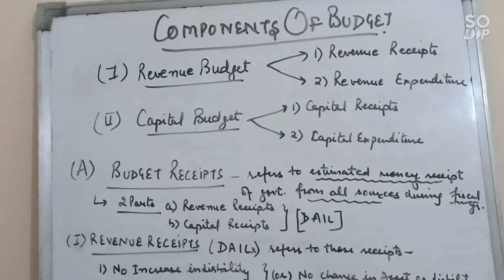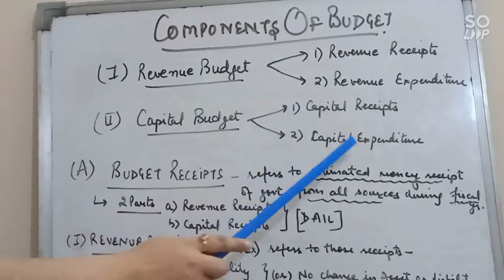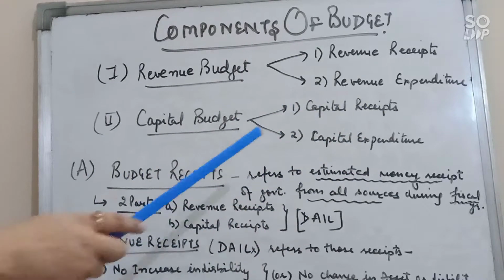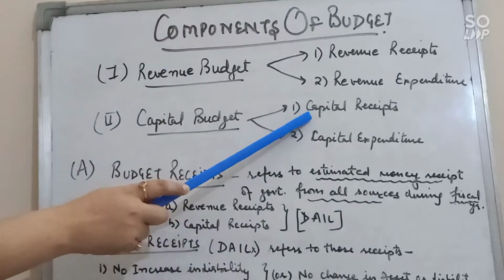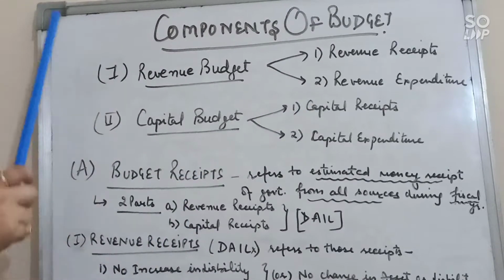Second is capital budget. Capital budget includes capital receipts and capital expenditure. These capital receipts and expenditure are those receipts and expenditure which will affect asset and liability of the government, and it is not of recurring nature. So let's discuss in detail all these.